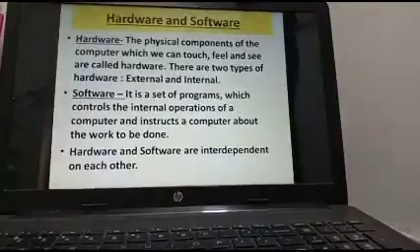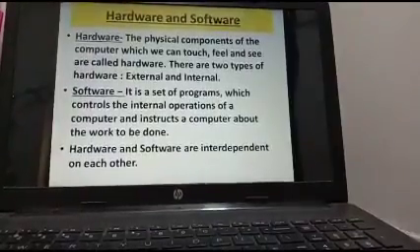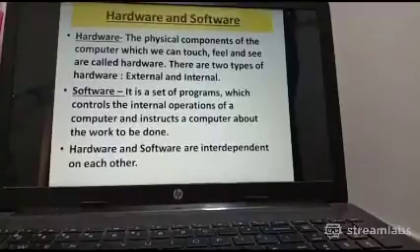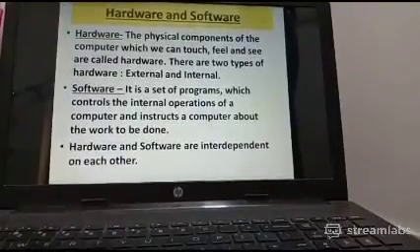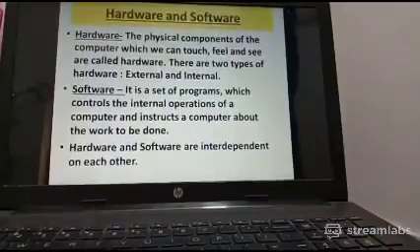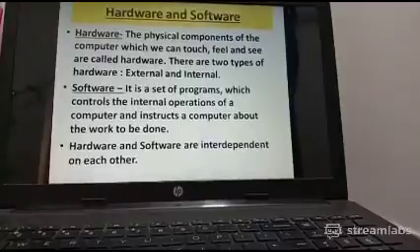First, just clear the difference between hardware and software. Hardware: all the physical components of your computer which we can touch, feel and see are known as hardware. There are two types of hardware devices in computers: external and internal.